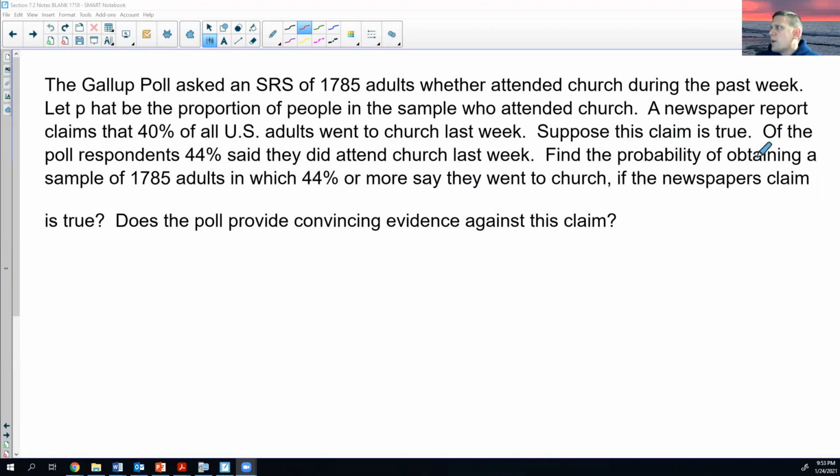All right. Find the probability of obtaining a sample of 1,785 adults in which 44% or more say they went to church if the newspaper's claim is true. So we assume the newspaper is true, but we have this poll that said 44%. Does the poll provide convincing evidence against the claim?